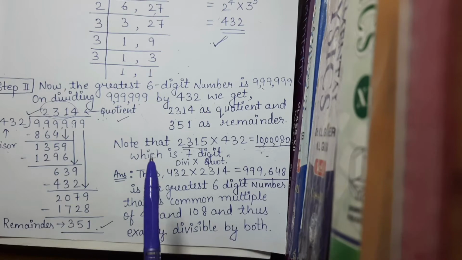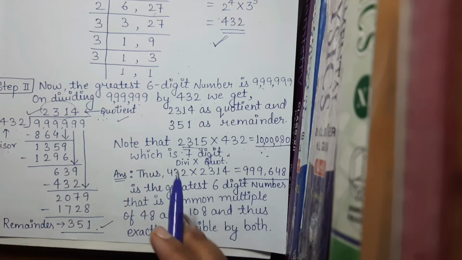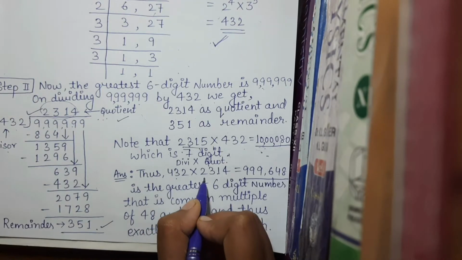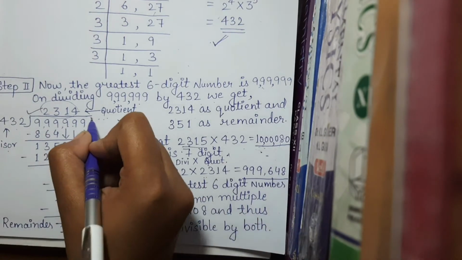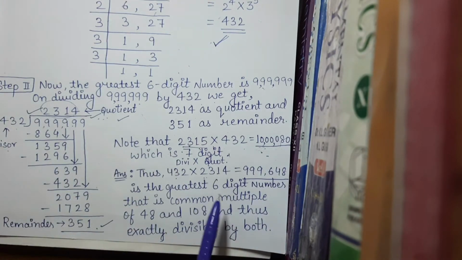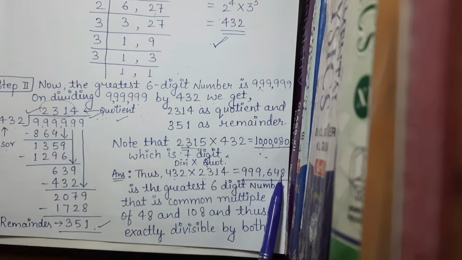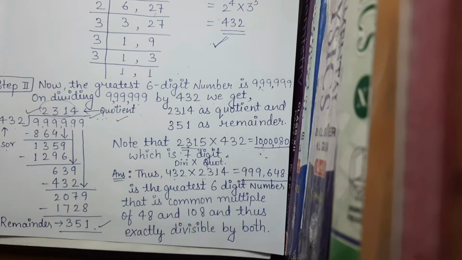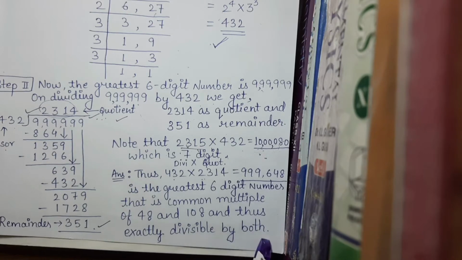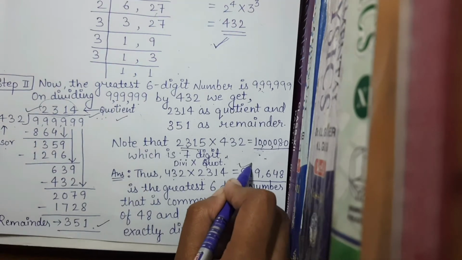But our question is to find the greatest 6-digit number which is exactly divisible by 48 and 108. So we will check with 432 and 2314, which is our quotient. Let's multiply these and we get 999648, which is the greatest 6-digit number that is a common multiple of 48 and 108, thus exactly divisible by both. So this is our required answer.